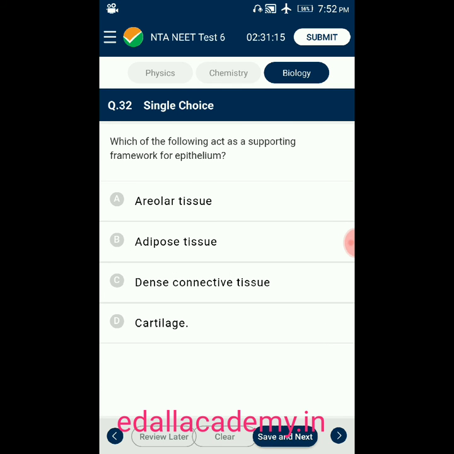Question number 32. Which of the following act as a supporting framework of epithelium? Option A, areolar tissue. B, adipose tissue. C, dense connective tissue. D, cartilage. Answer is areolar tissue. Areolar tissue acts as a supporting framework for epithelium. So the correct answer for this question is option A.